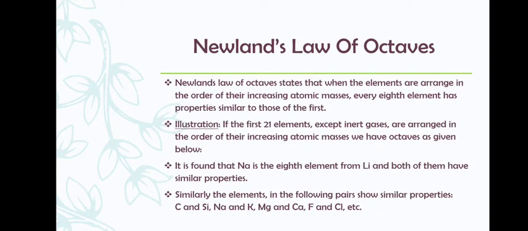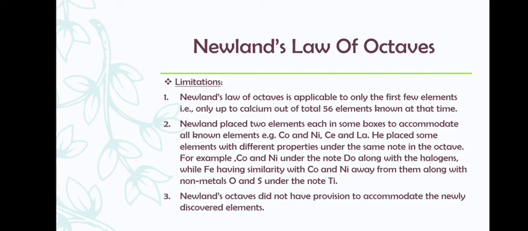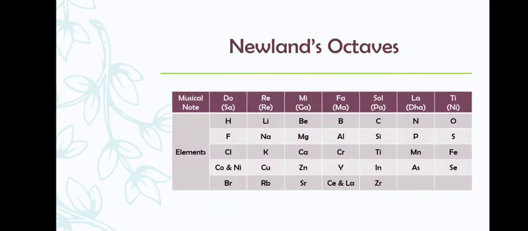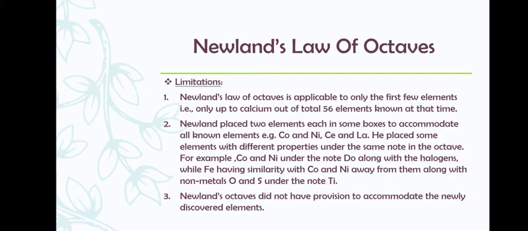But Newland's law of octaves has some limitations. What are these limitations? It is applicable only to the first few elements, that is only up to calcium, out of the total 56 elements which were known at that time. Also, Newland placed 2 elements each in some boxes. For example, see here, cobalt and nickel, cerium and lanthanum. He has placed 2 elements in one box, which is not possible.